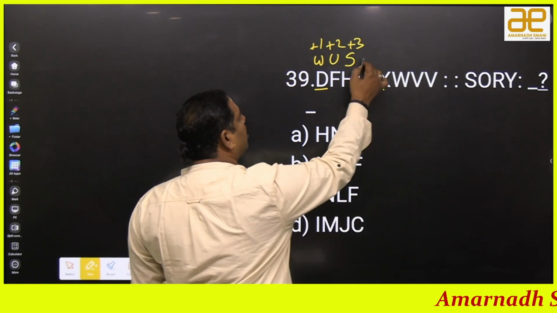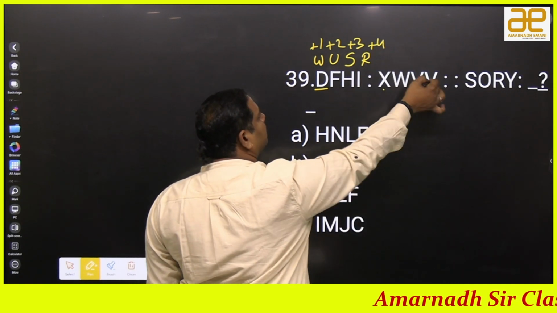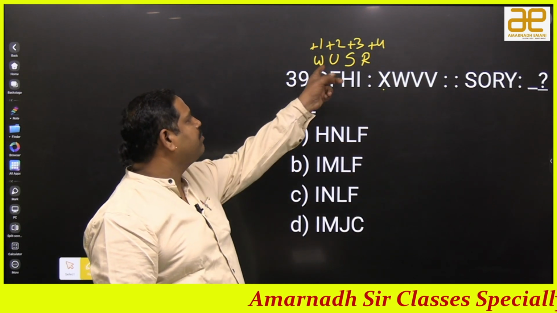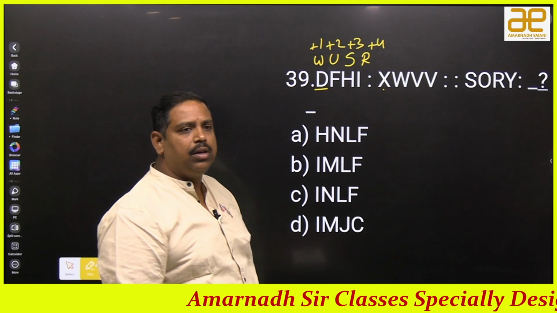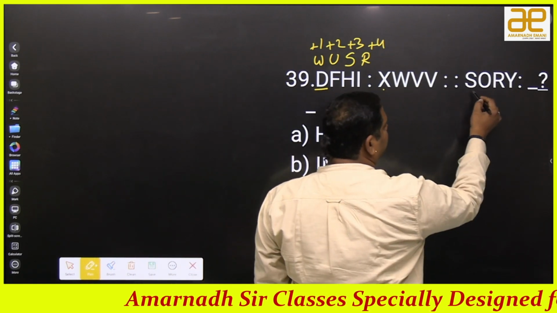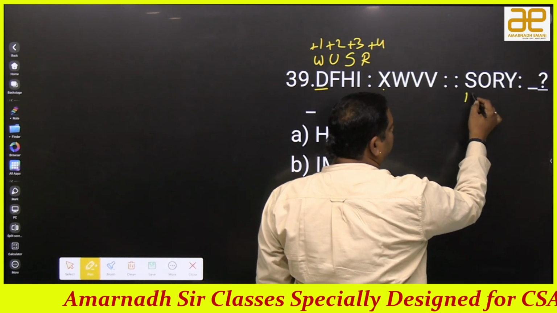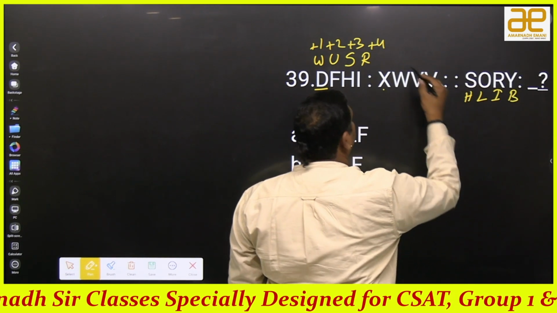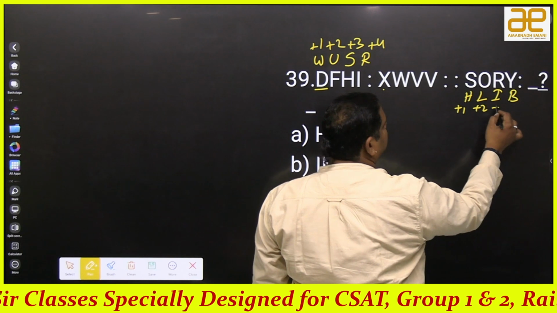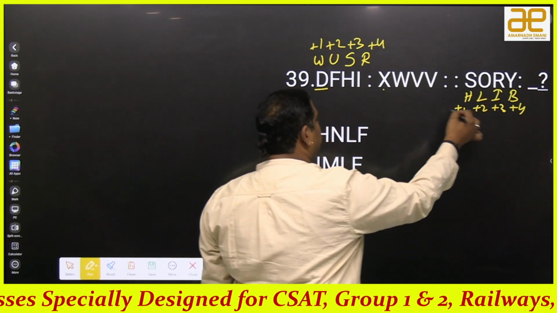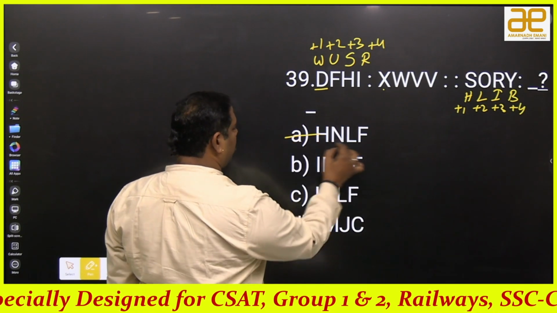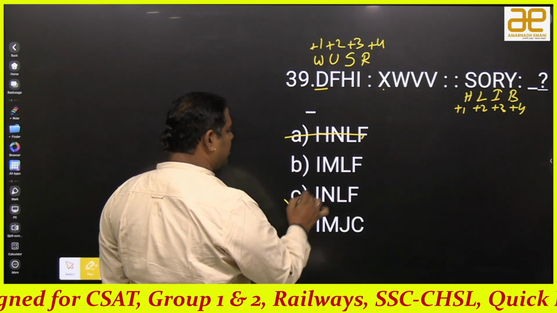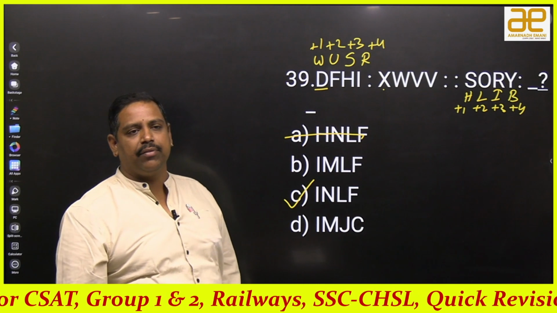I's opposite is R. Plus 4 is V. 18 plus 4 is 22, means V. Opposite pair plus 1, plus 2, plus 3, plus 4. So S, first write the opposite pairs. S means H, O means R, I, Y means B. Now we have to go with plus 1, plus 2, plus 3, plus 4. H plus 1 is I. So this is ruled out. Next one, L plus 2 is N. So the answer is decided. So the answer is INLF.